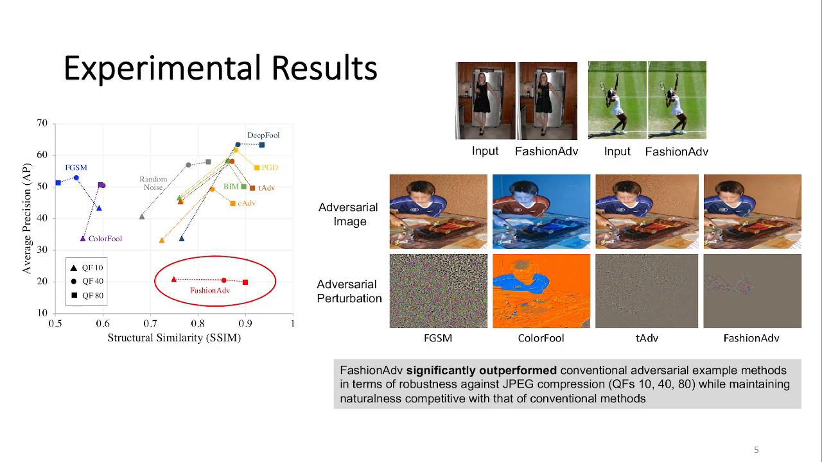In order to test this framework, we use the MS-COCO dataset with at least one person in the images, then manually remove images with no clothing region. We end up with 1000 images. We take the average precision of YOLACT as the measure of robustness and the structural similarity index measure for naturalness.